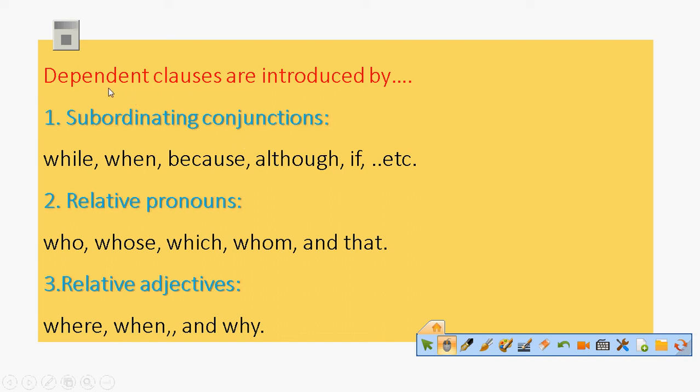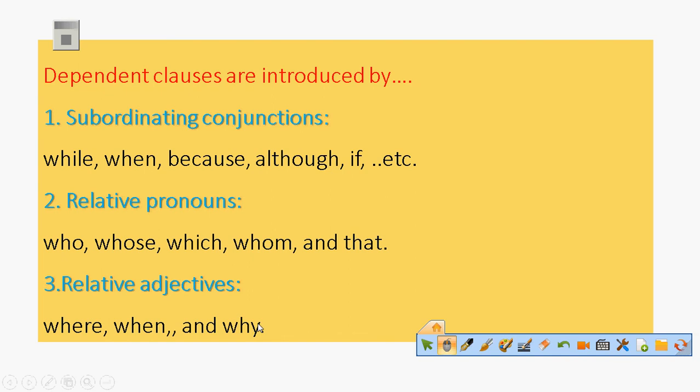Also, dependent clauses can be introduced by relative pronouns such as who, whose, which, whom, and that. The third type used to introduce dependent clauses is relative adverbs like where, when, and why.